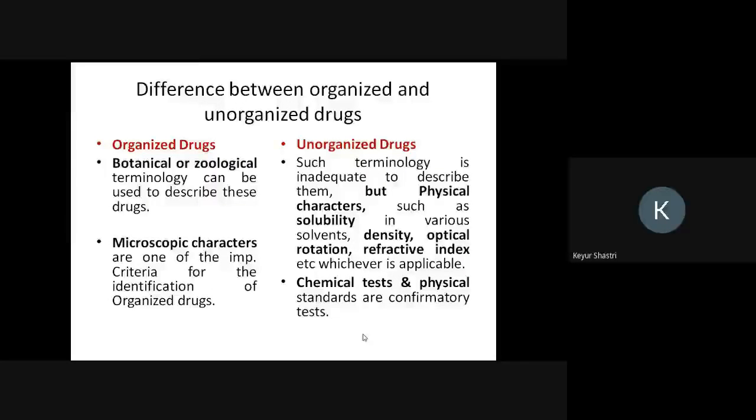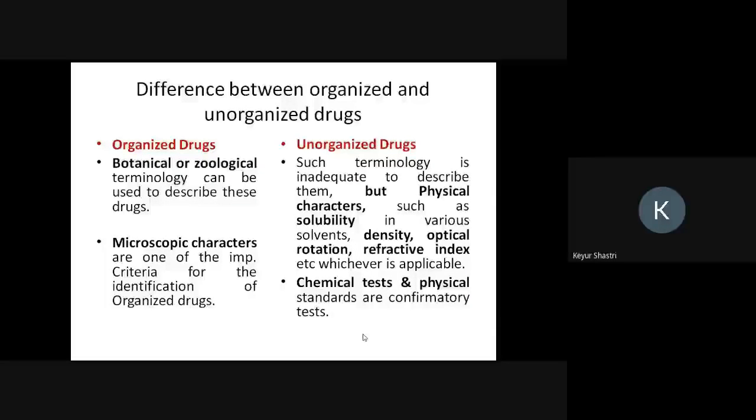In case of organized drugs, microscopic characters are one of the most important criteria for identification. The reason is that in case of organized drugs, you are taking the specific part of the plant material. For example, leaf. The leaf is going to have specific microscopic characters when you are identifying it under the microscope. All the histological characters of the leaf, we are able to see: the epidermis, which is covered with cuticle, followed by palisade cells, followed by the spongy parenchyma.